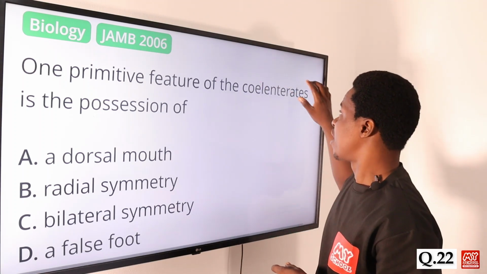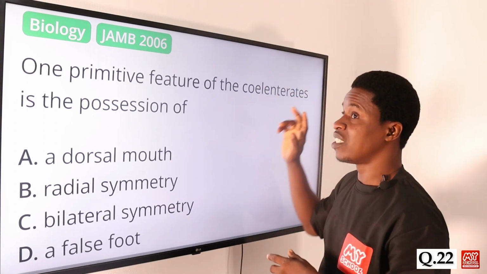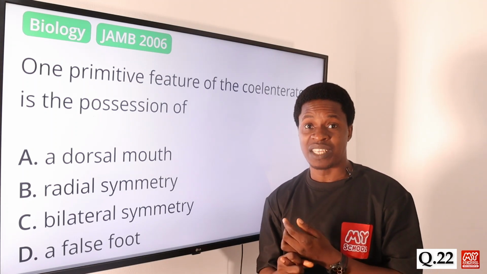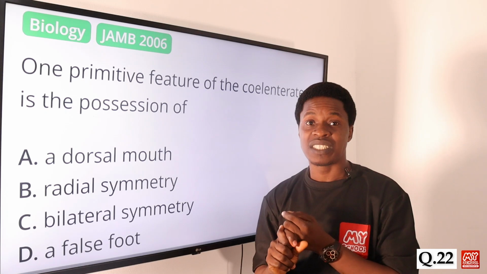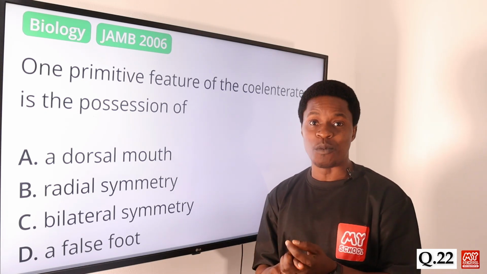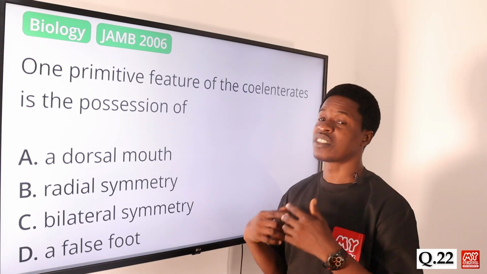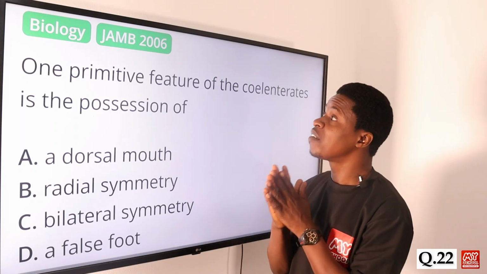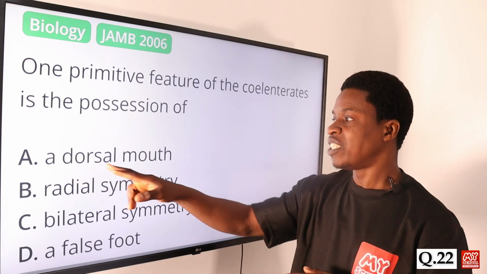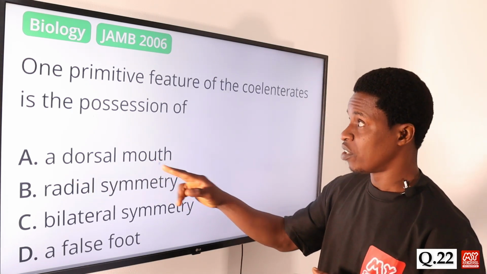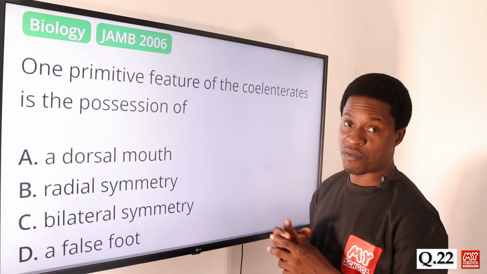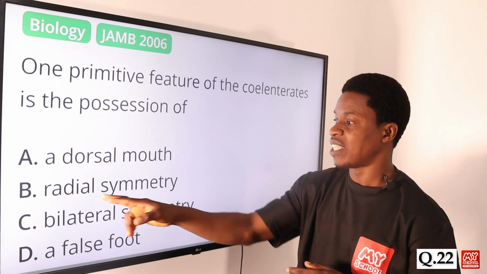First, we must know examples of the coelenterates. The cnidarians, we have the jellyfish as an example of coelenterate. We have the corals, those are examples of the coelenterates. We have the sea anemones, okay? Those are examples of coelenterates. One primitive feature of those coelenterates, option A says a dorsal mouth. No, that is not a primitive feature that they have. Of course, they don't have a dorsal mouth like the fishes. Option B says radial symmetry.